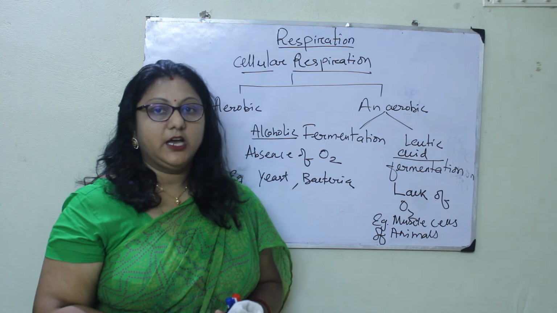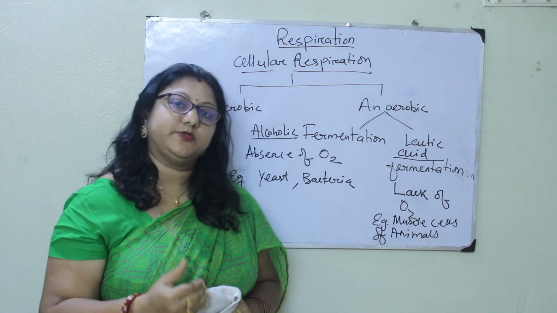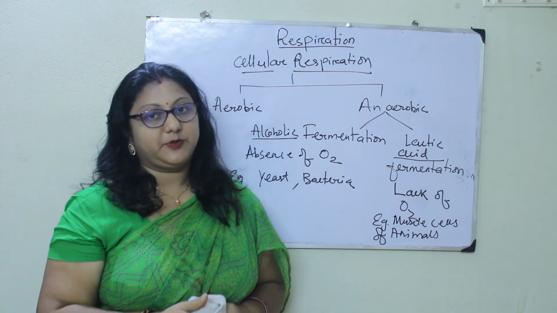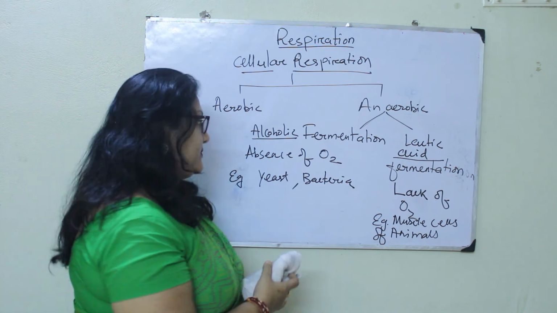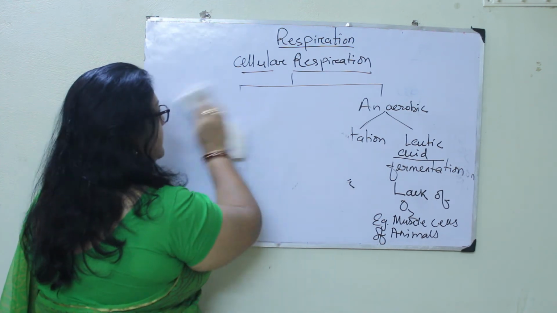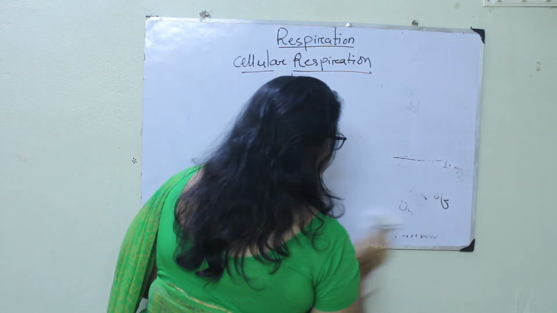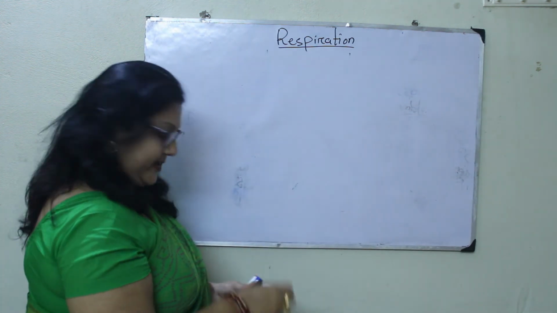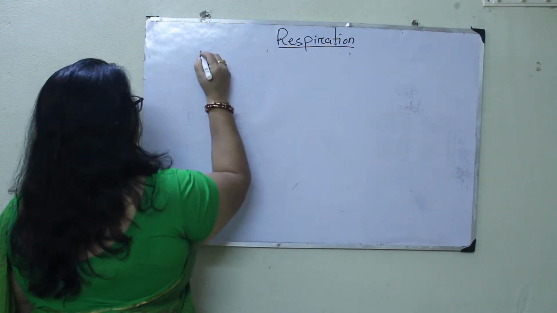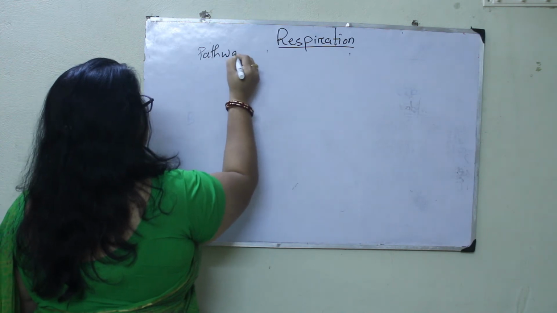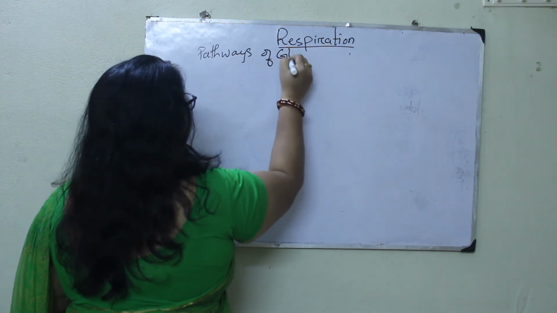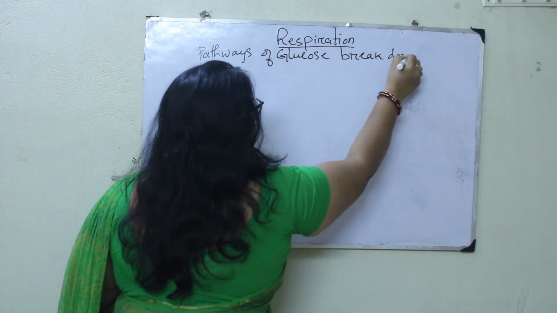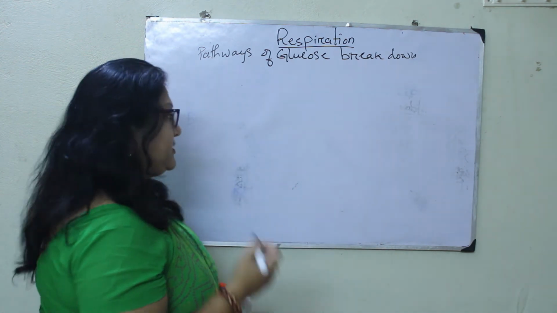So now let us see what are the different pathways that glucose follows to complete, whether the respiration is aerobic type or the respiration is anaerobic type. So let us find out how the glucose breakdown is completed in different pathways, right? So let us write the pathways of glucose breakdown. Okay, the pathway of glucose breakdown.